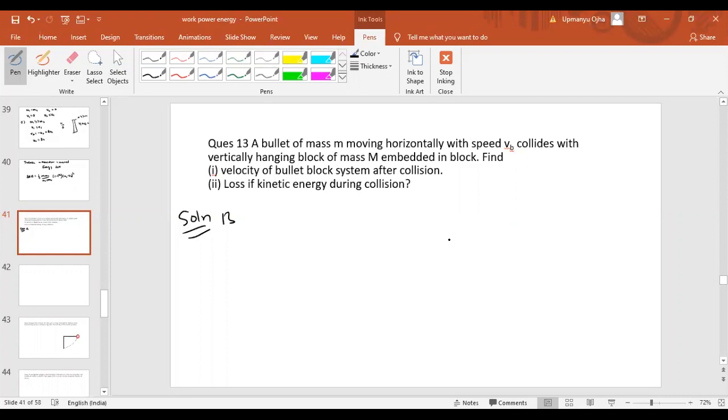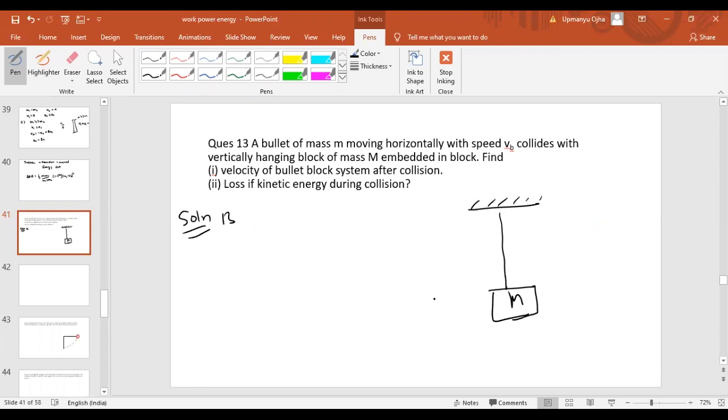Like, we have a block of mass M which is hanging down. Okay, so we can draw here something like this. A string is there, a block of mass capital M is hanging down.